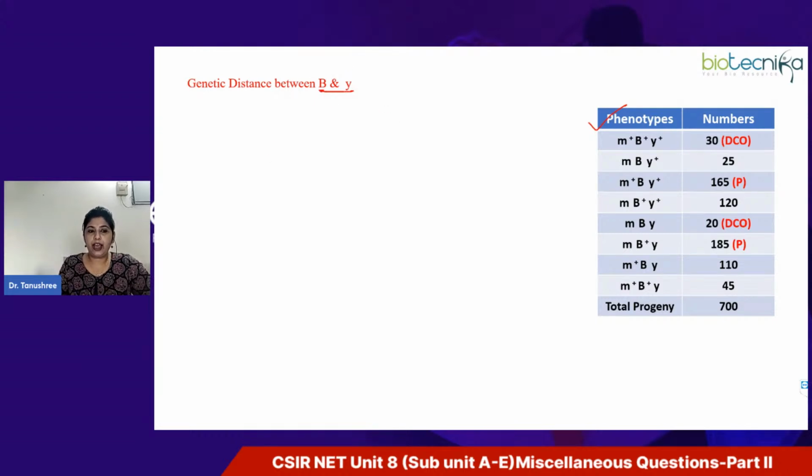So for B and Y, first of all, you have to identify the single crossover event, that is, the progeny which has undergone the single crossover events. So basically here, let me write the parental combination again. It is M plus B and Y plus, and another is M B plus Y plus.